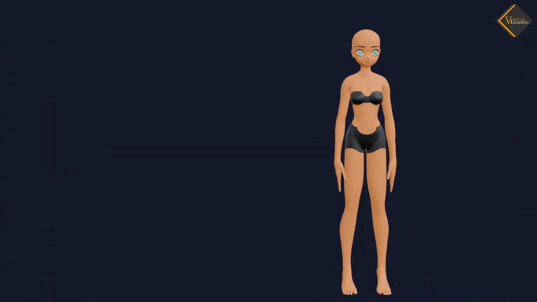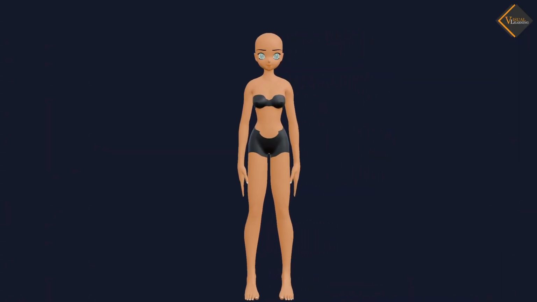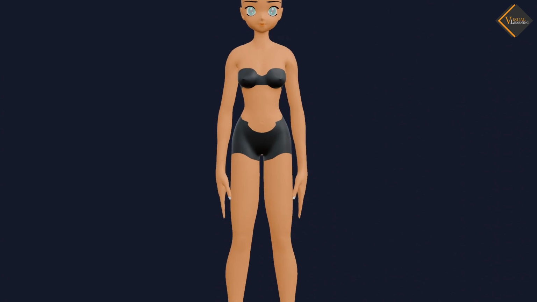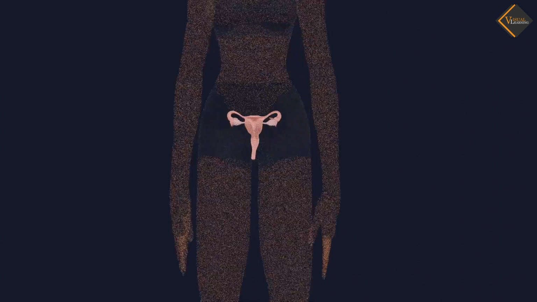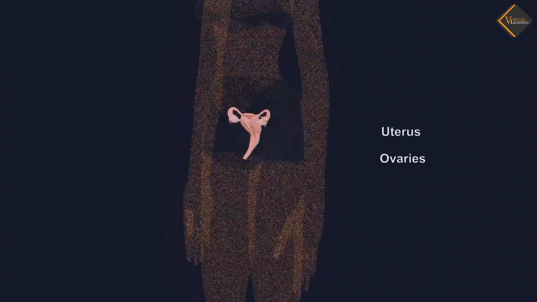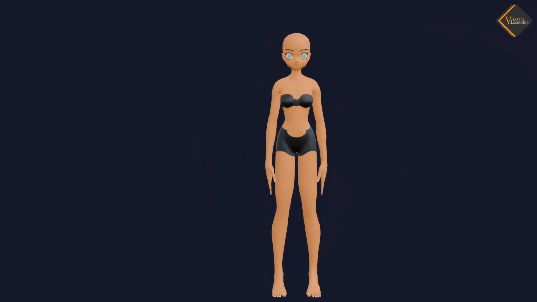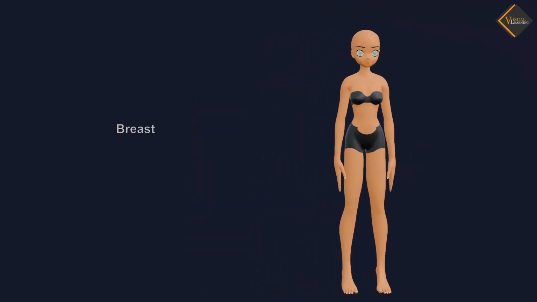In females, estrogen and other female sex hormones promote the development of female reproductive structures, such as the uterus and ovaries, as well as secondary sexual characteristics, such as breast development and menstrual cycles.